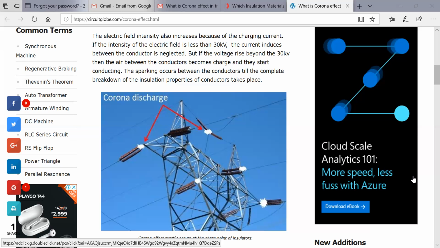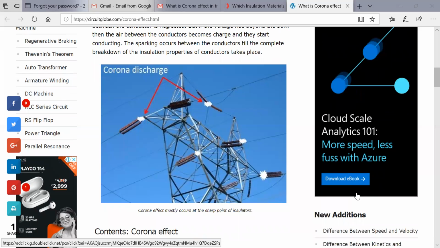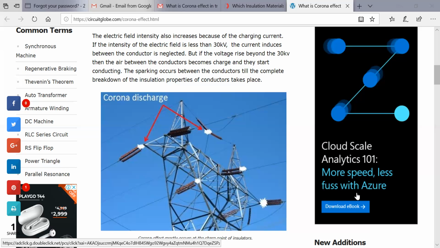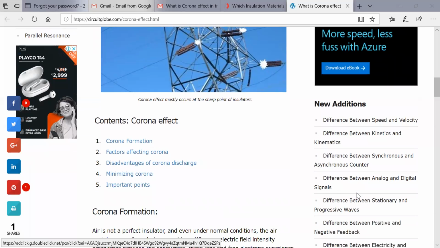So this figure shows the sparking now. That is the corona effect, which mostly occurs on the sharp points of the insulator. As the figure shows, the insulators are there, and the sparking is there. So we are saying that on a transmission line, corona occurs.